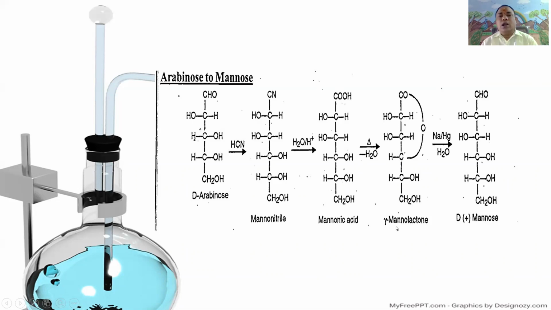It is called gamma mannolactone, which undergoes reduction in the presence of sodium amalgam in water to give D-mannose. This is called Kiliani-Fischer synthesis, in which the aldopentose is converted to aldohexose, that is glucose or mannose.